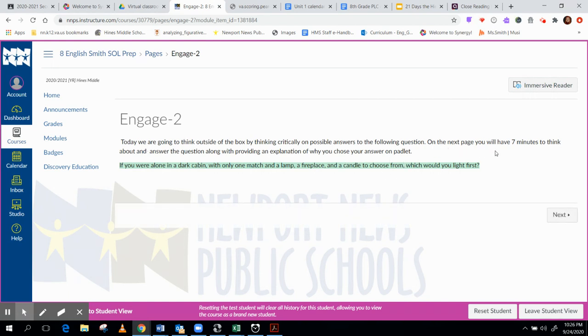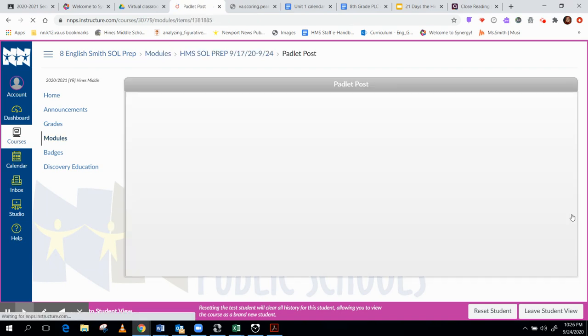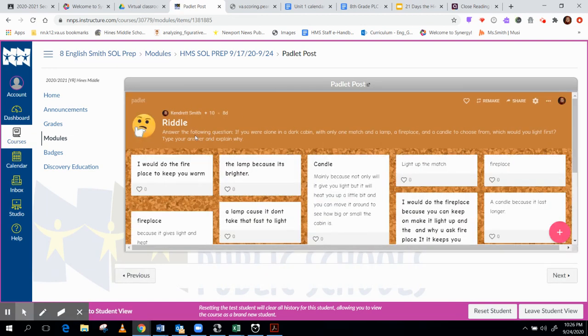On the next page, you have 7 minutes to think about an answer to this question. The question is at the top: If you were alone in a dark cabin with only one match and a lamp, a fireplace, and a candle to choose from, which would you light first? Type your answer and explain why. And you can look at other people's answers and you can like them. Once you type your answer and post it, you click next.